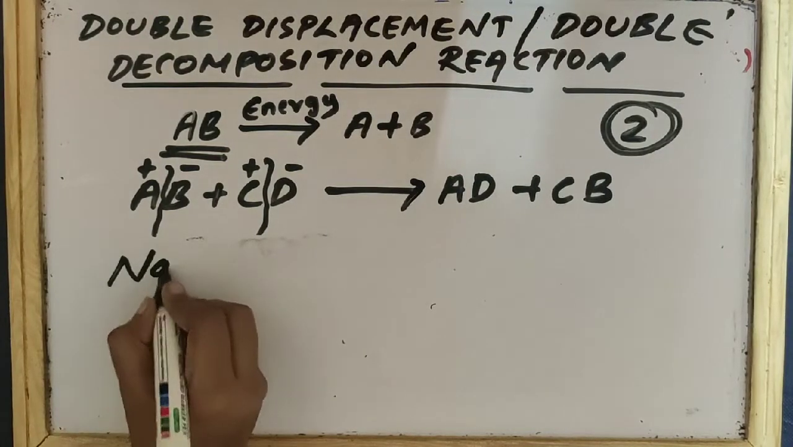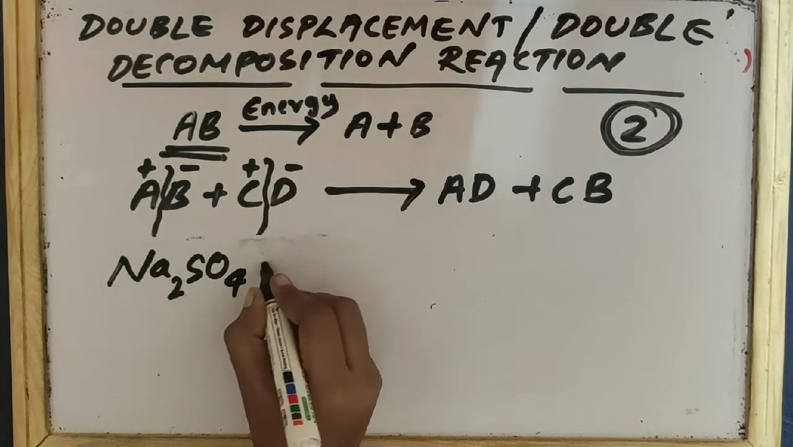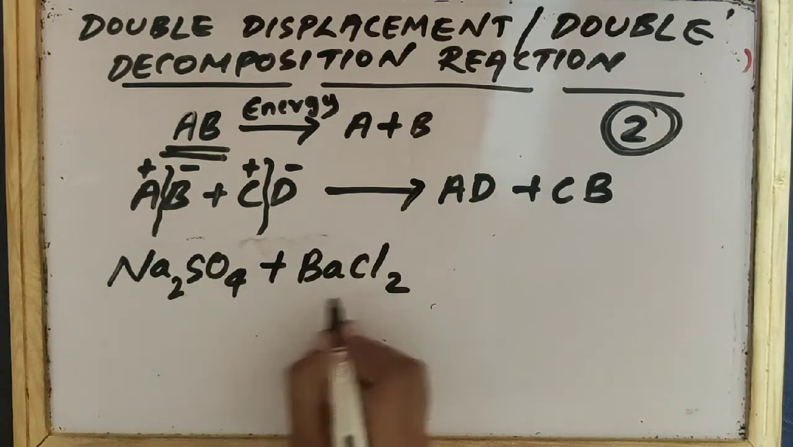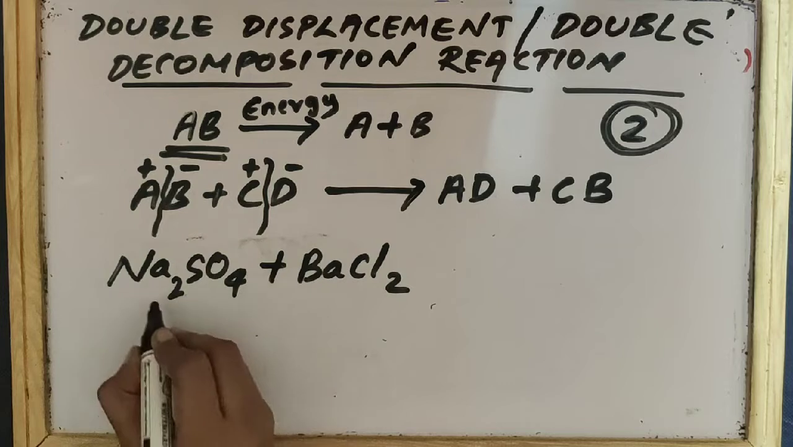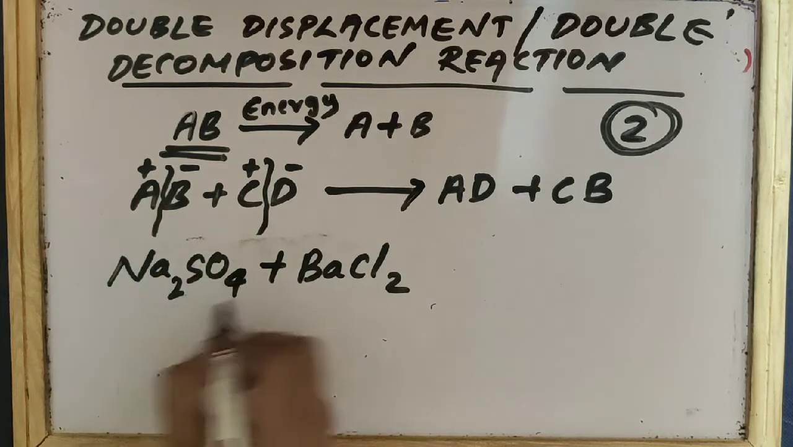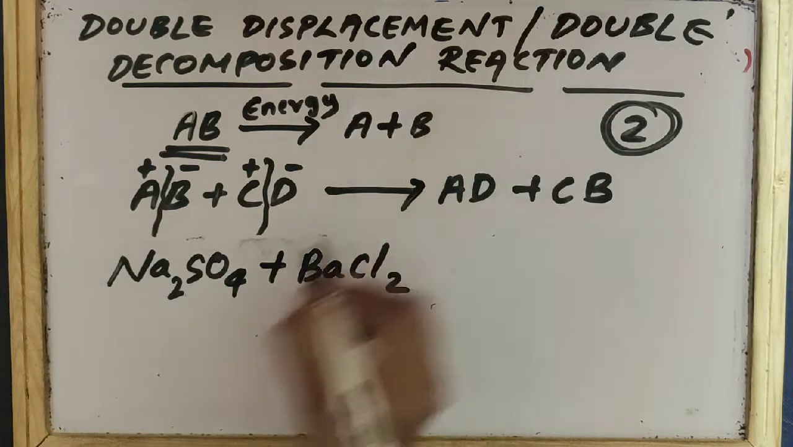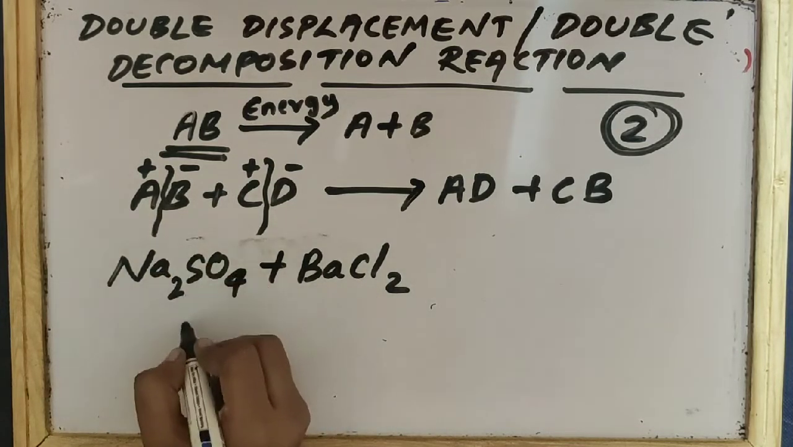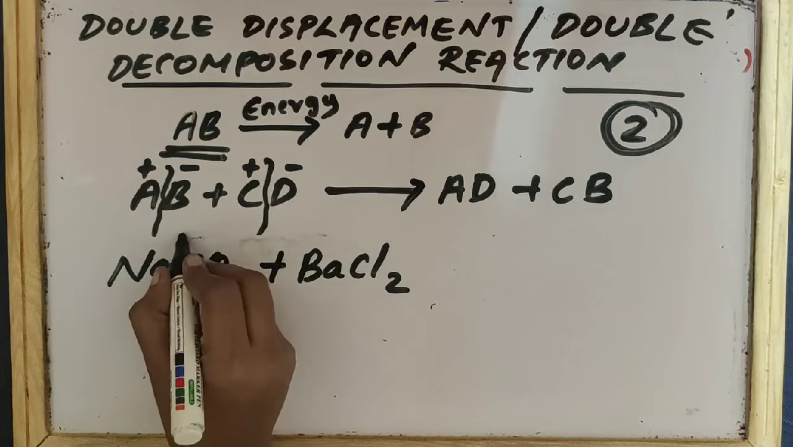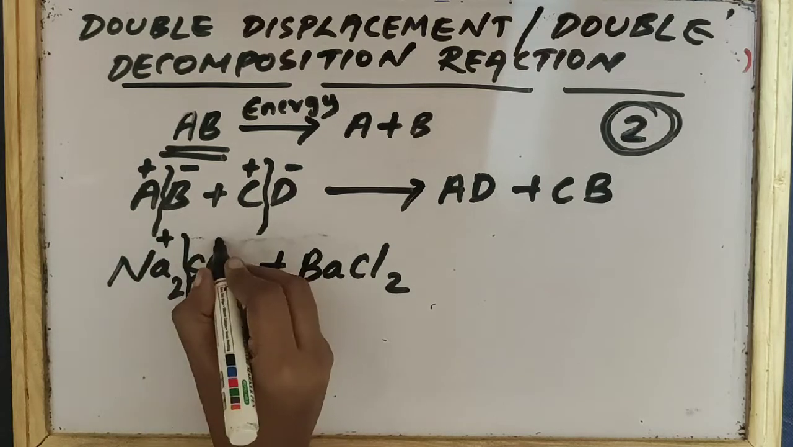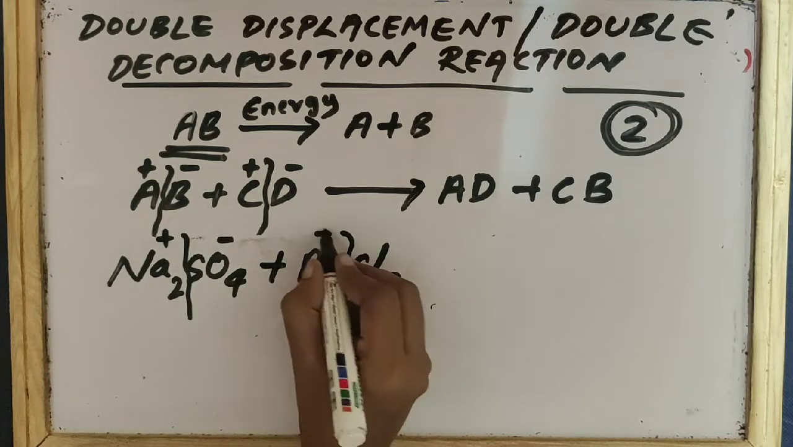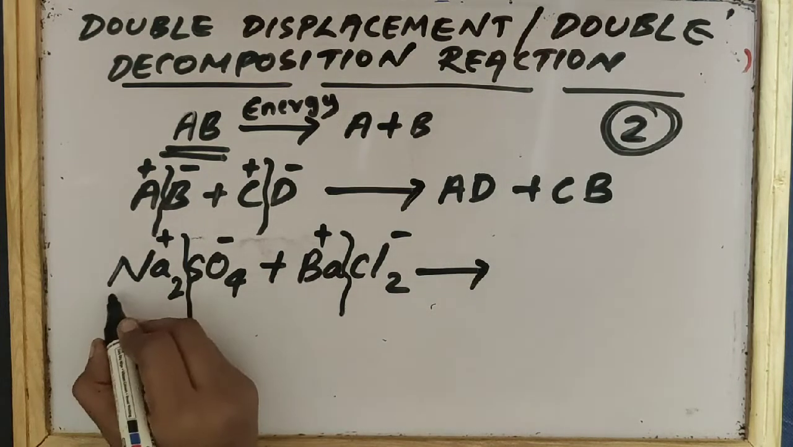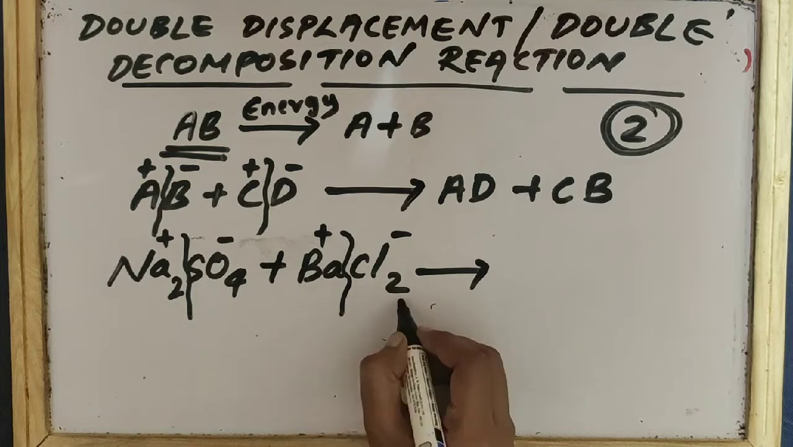So sodium sulfate, Na2SO4, is reacting with barium chloride. In the reactant side we have two reactants, and in both the reactants decomposition should take place. So here we can divide these two reactants into two parts. The first part is the positive part and the next is the negative part. Here also Ba is the positive part and Cl2 is the negative part. So let us write the products.